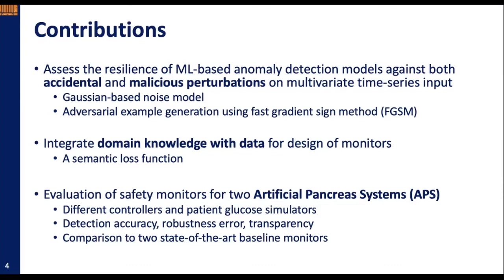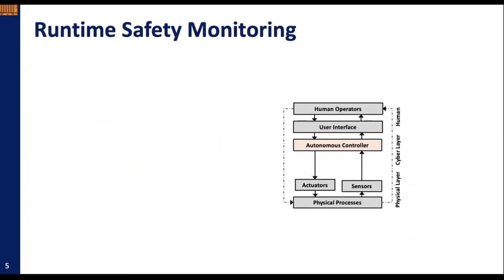We tested the robustness of machine learning-based anomaly detection models against both accidental and malicious perturbations on multivariate time series input using a Gaussian-based noise model or adopting a fast gradient sign method. We integrate the domain knowledge with machine learning models using a semantic loss function. We evaluate the robustness of machine learning-based safety monitors for two artificial pancreas systems with different controllers and patient glucose simulators in comparison to two state-of-the-art baseline monitors.